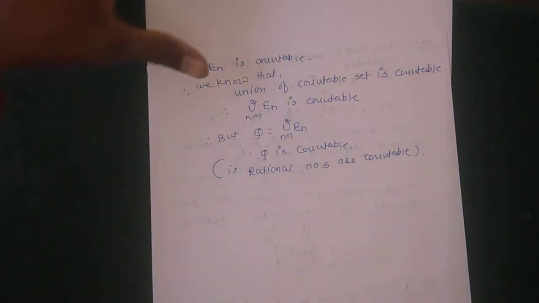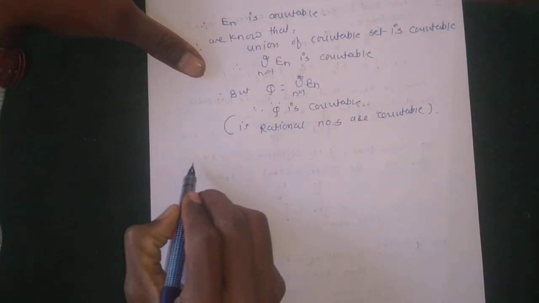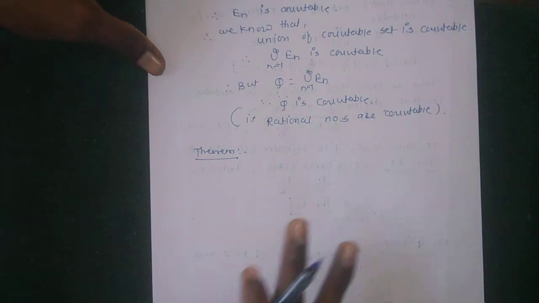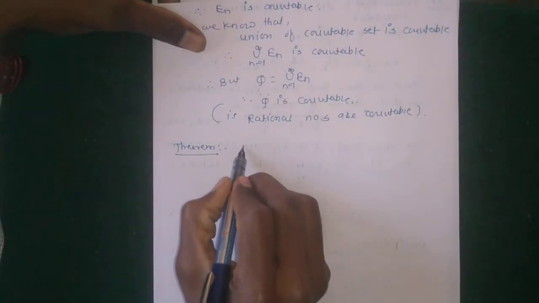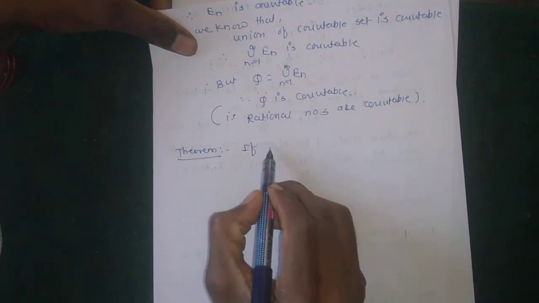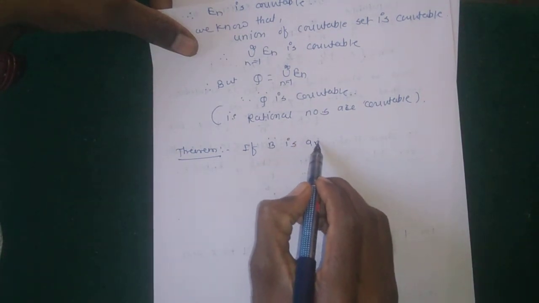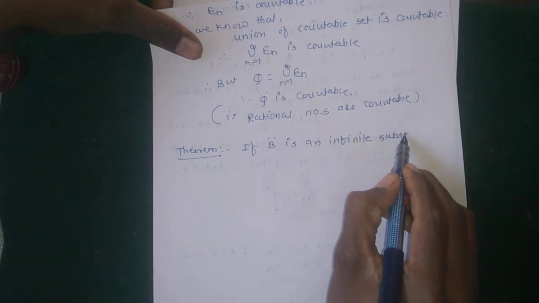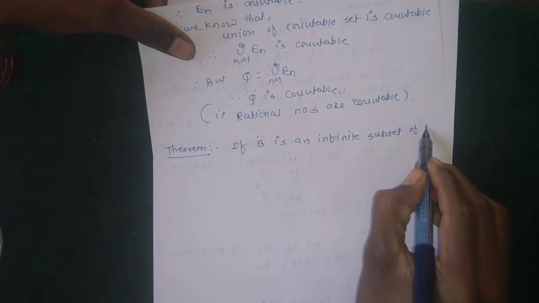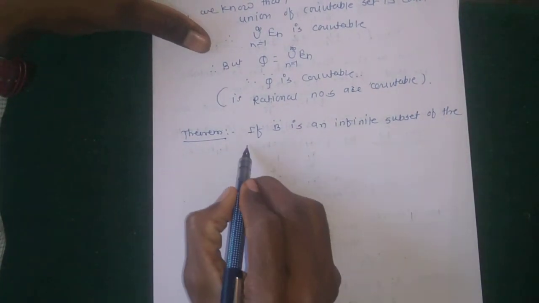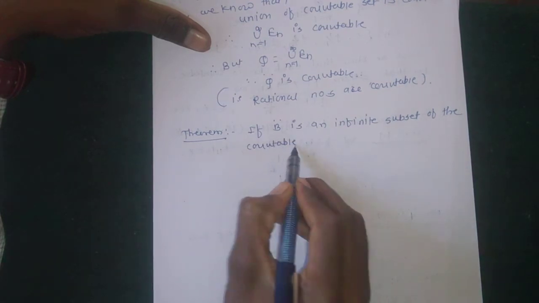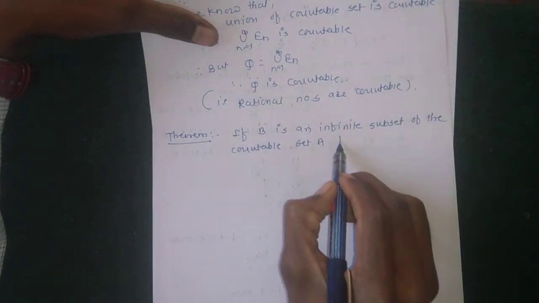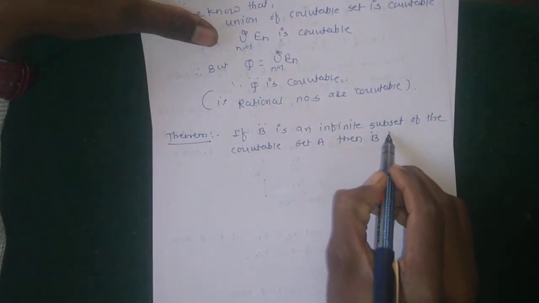Then the next theorem: if B is an infinite subset of the countable set A, then B is also countable.